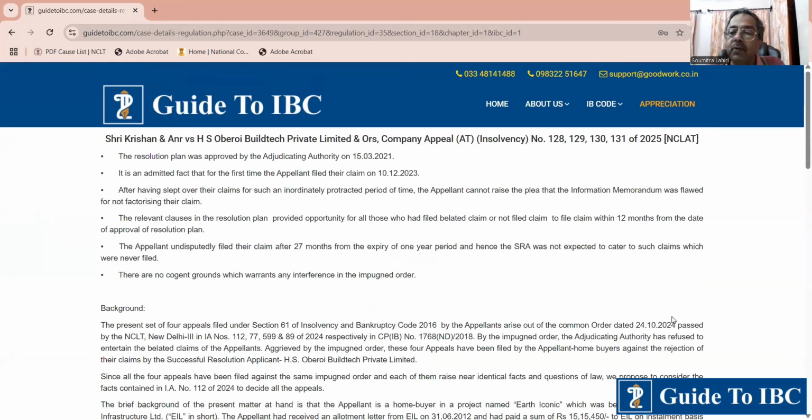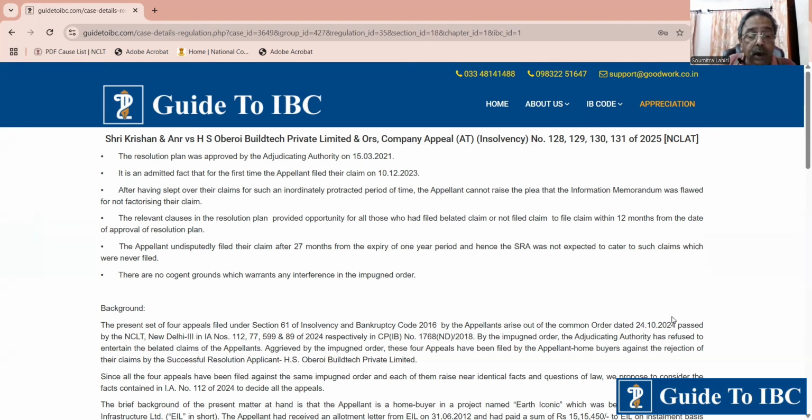But this gentleman came 27 months later. NCLAT said, sorry, you have come 27 months later. The SRA had already extended this facility. Now, considering the Ghanshyam Mishra judgment, the SRA is not obliged to give you any benefit. And this is important because it concerns a homeowner.